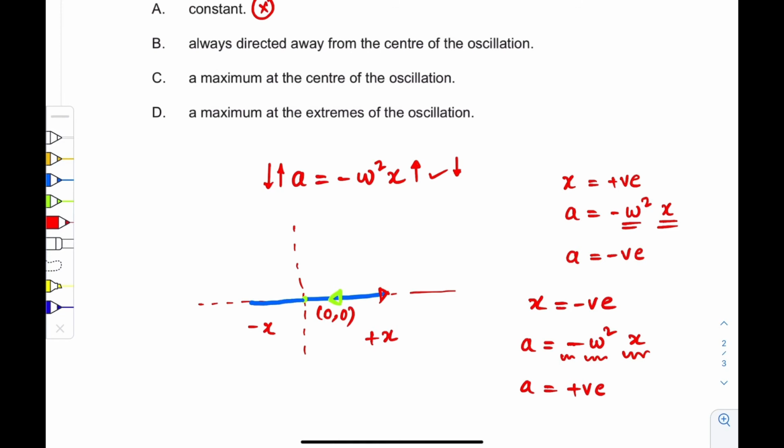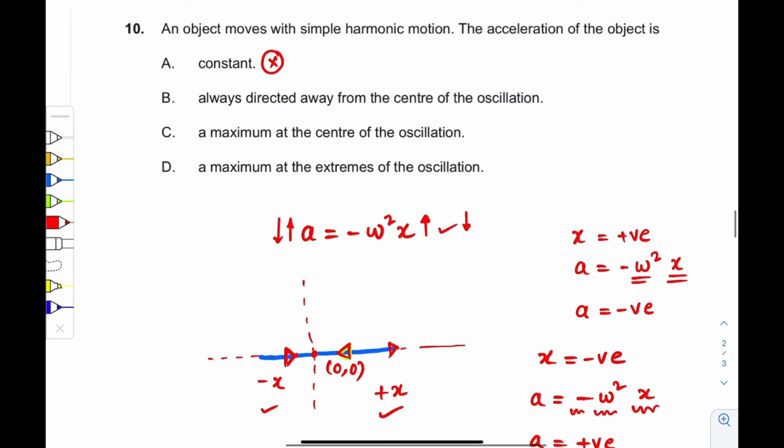So whenever I am going in the negative x, acceleration is again pointing towards the center of oscillation, that is towards this point, right? So if I go in the plus x or in the minus x, the acceleration vector is always pointing towards the center of oscillation, not away from it. So option B is incorrect.